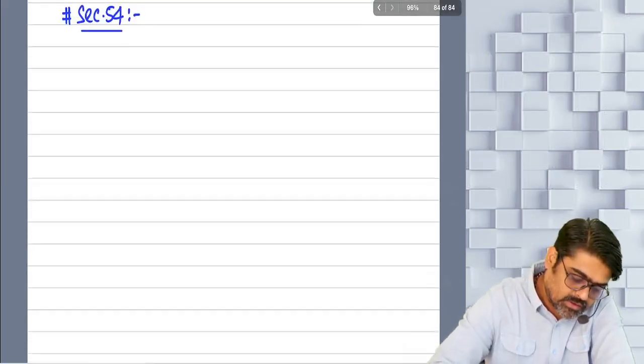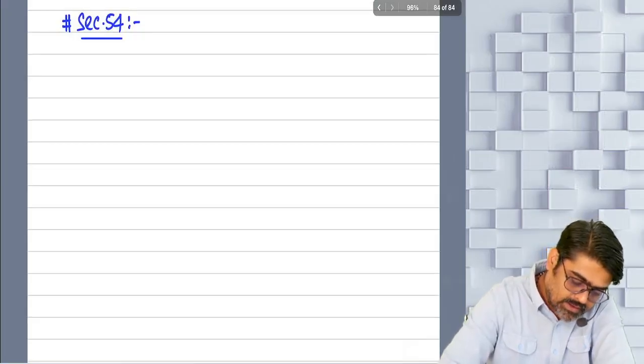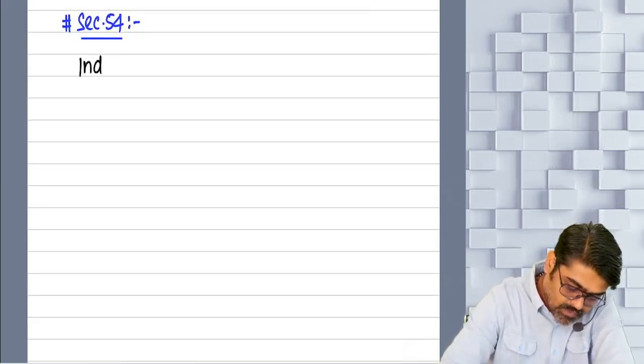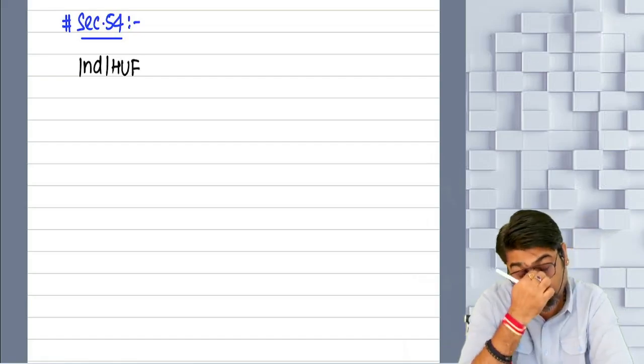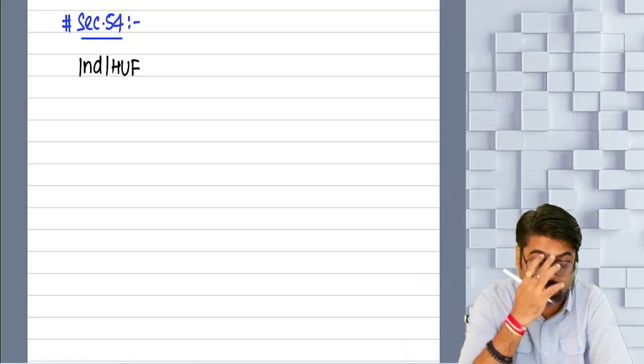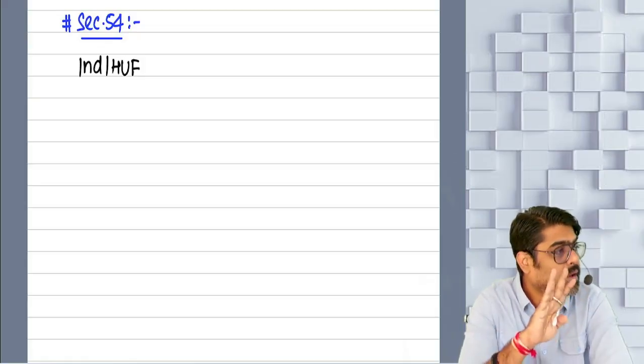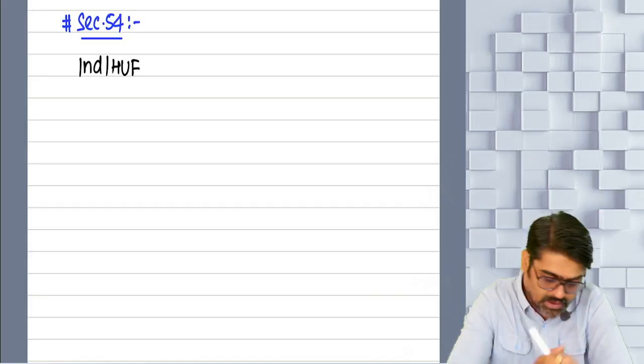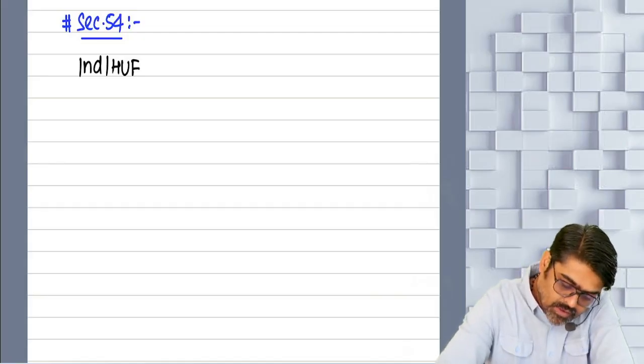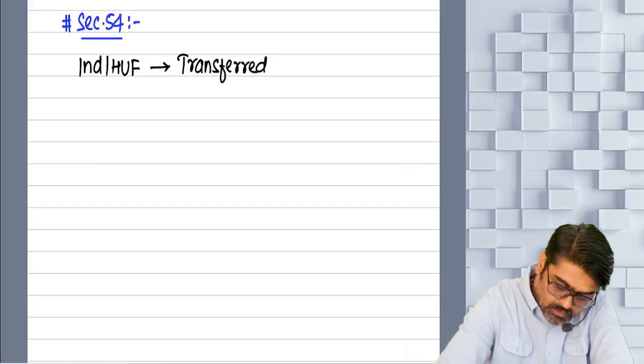Now in this exemption, what happens? If there is an individual or HUF, meaning this exemption is available only for individual and HUF, only an individual or HUF can take the benefit. If that individual or HUF has transferred a residential house property.